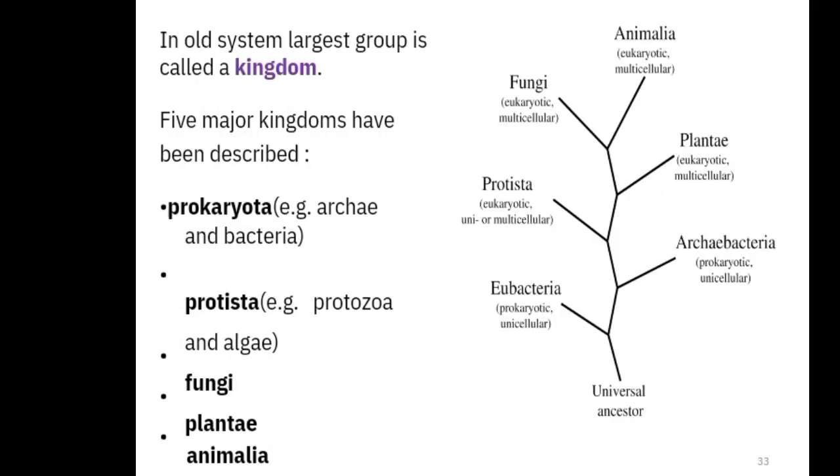I hope you are well familiar with the five kingdom system. In the old system, the largest group is called a kingdom. Five major kingdoms have been described. First is prokaryote, which includes archaea and bacteria. The second one is protista, which includes protozoa and algae. Third is fungi. Fourth is plantae, and fifth is animalia. This is called the five kingdom system.